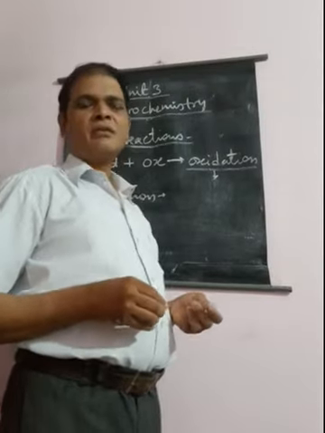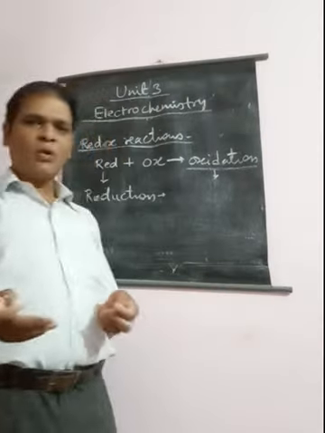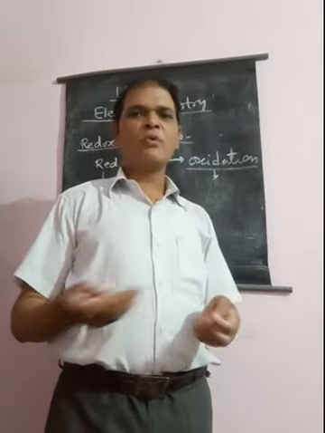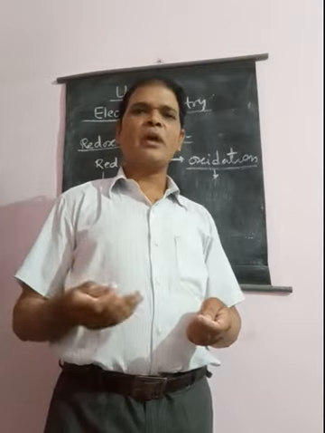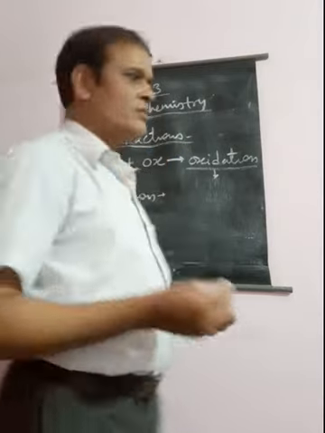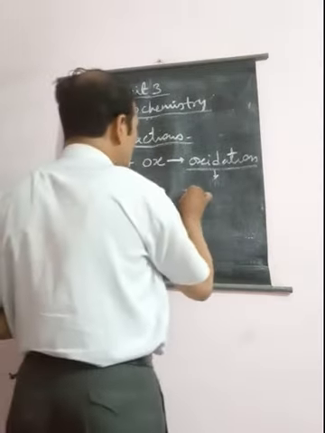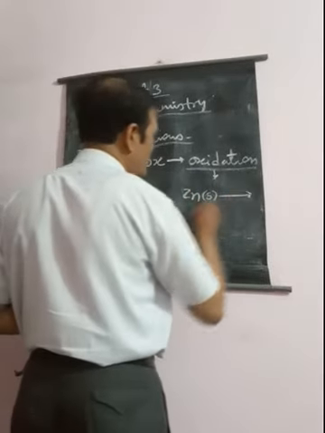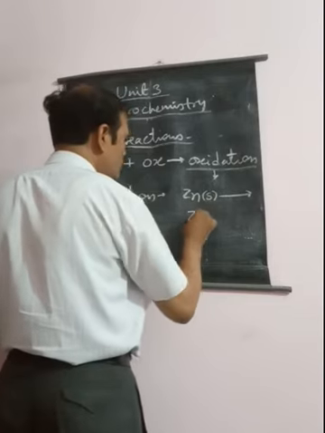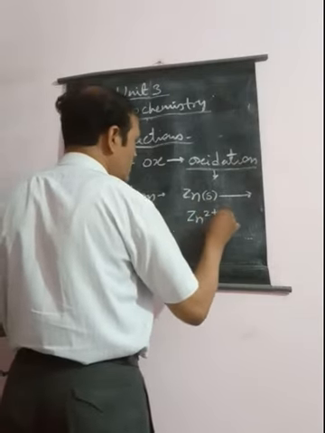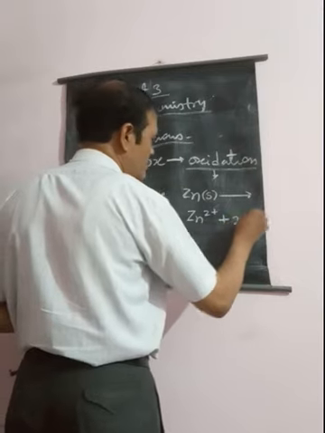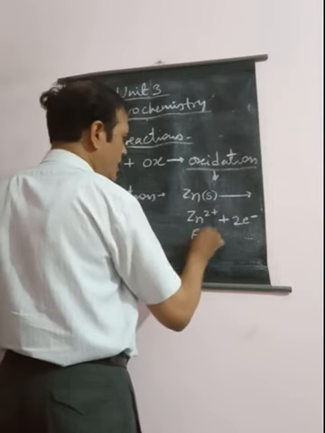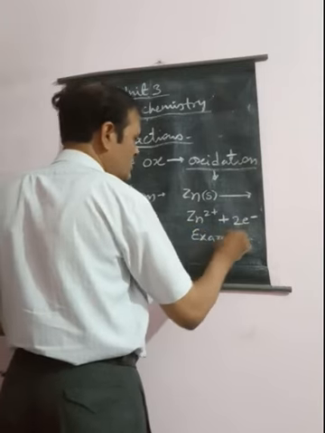The reaction in which any element or ion donates or loses one or more than one electron is known as an oxidation reaction. For example, suppose we are taking a metal zinc, present in solid state, which is losing two electrons. So it will convert into Zn2+ and lose two electrons. This is a kind of oxidation reaction, an example of oxidation reaction.